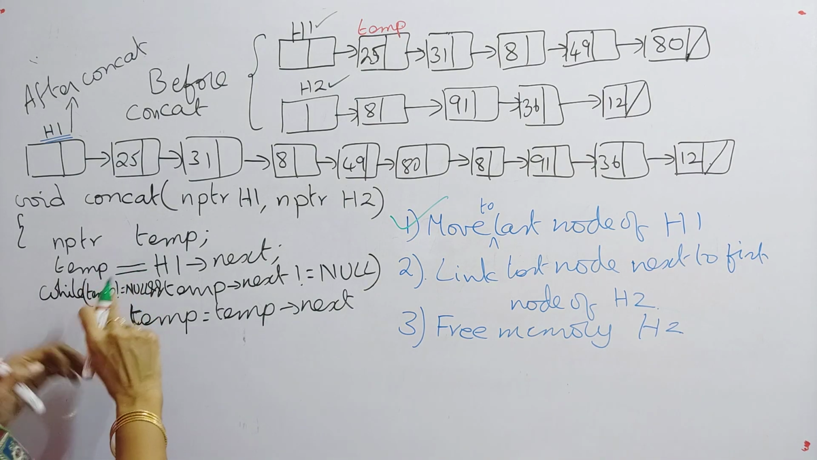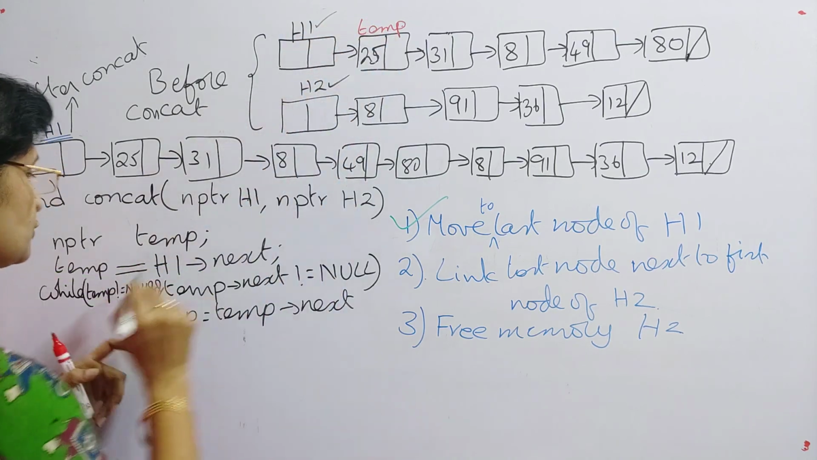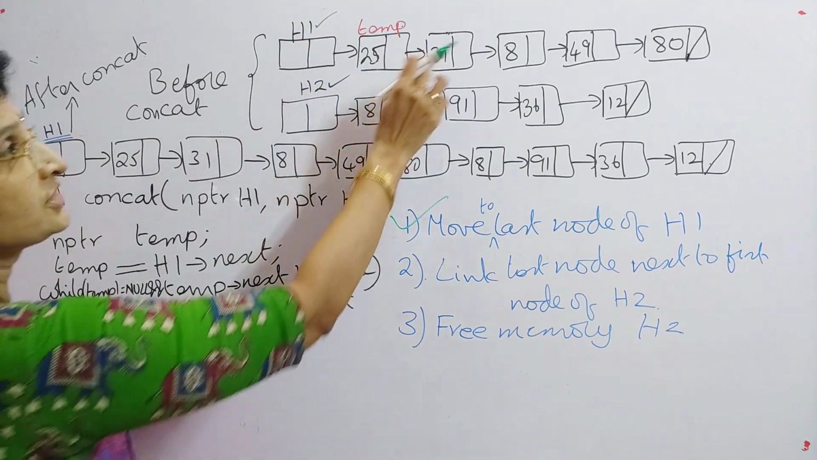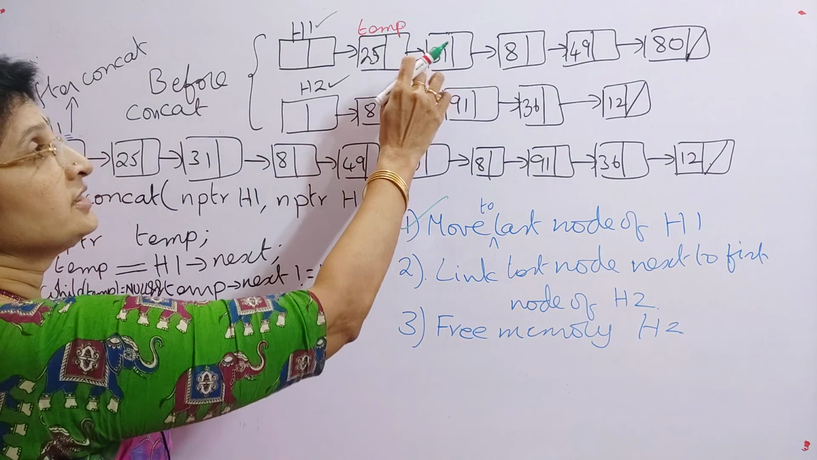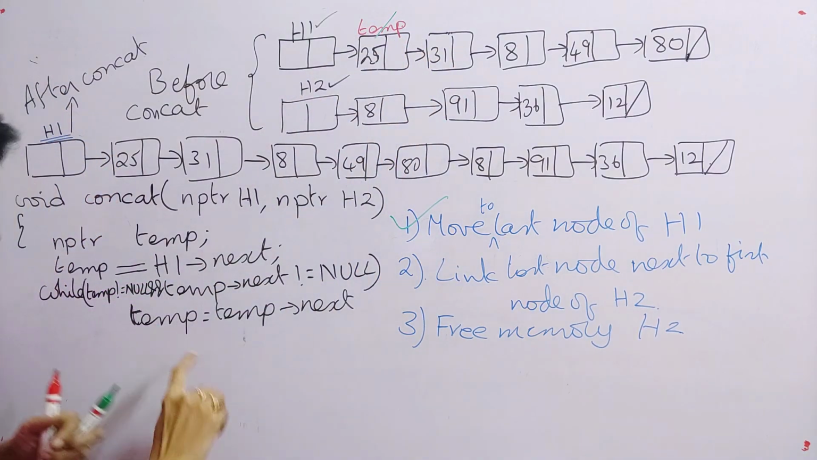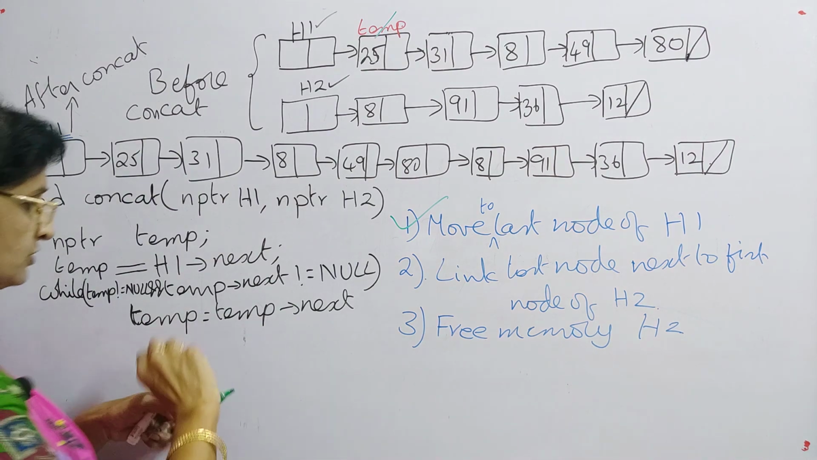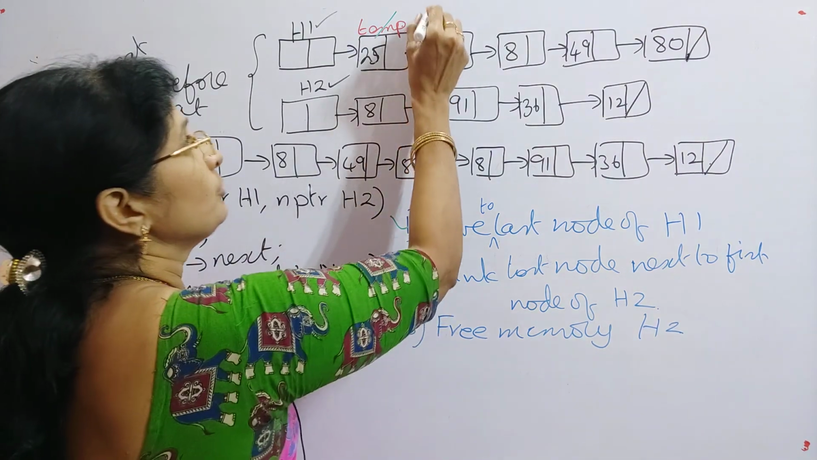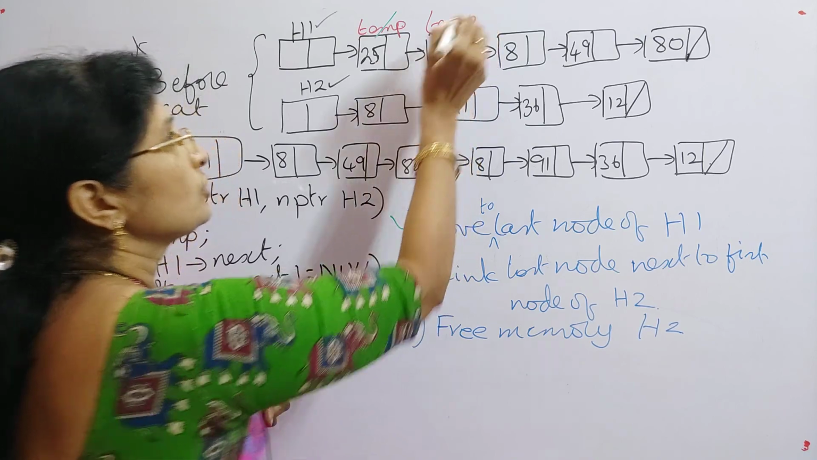So first, temp not equal to null, condition is true, and next temp next is 31. 31 is also not equal to null. So then from here the temp is moved to the next node. So temp is equal to temp next. So where it will move? It will move to this location.